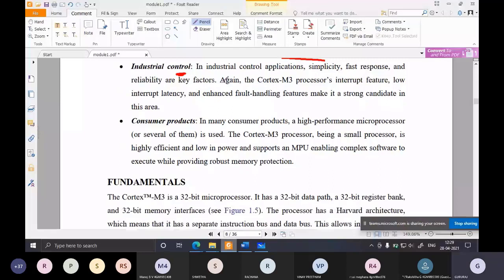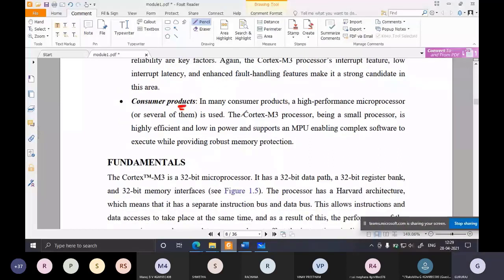And finally, consumer products, like the infotainment and entertainment systems that you use in your mobile and in your homes, and the toys that you use. Many consumer products are using Cortex-M3 processors. Fine. So these are the applications of Cortex-M3 processors. Yeah. So we'll talk about